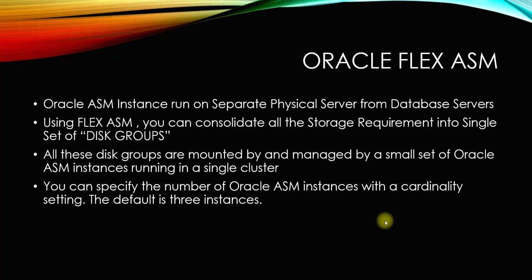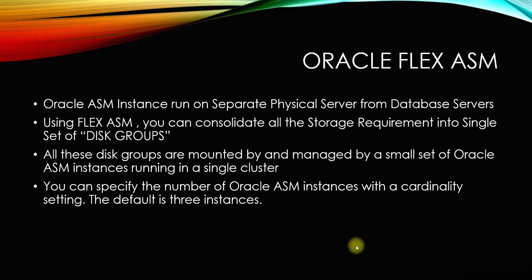Let's say there are 4 instances. In 11gR2, all the nodes have an ASM instance running apart from the Oracle database instance. Everyone knows that. The ASM instance is a pathway, kind of a parent to the Oracle database instance, which Oracle uses as a pathway to connect to the database itself. So there is an Oracle ASM instance on every node. But in Flex ASM, you don't need to start an ASM instance on every node.